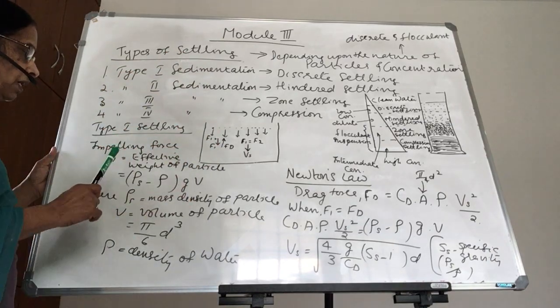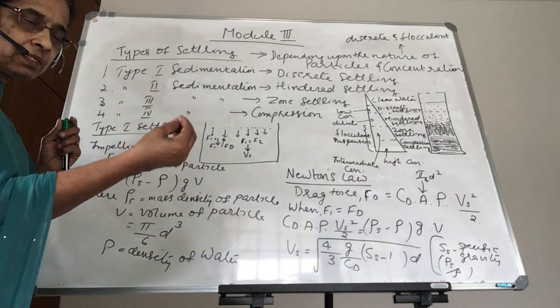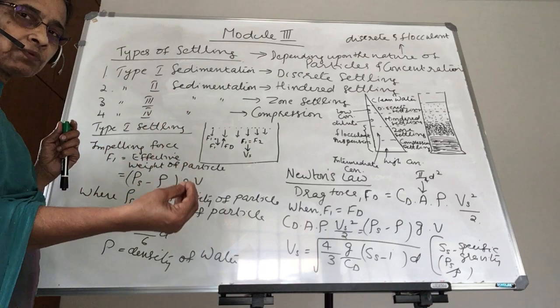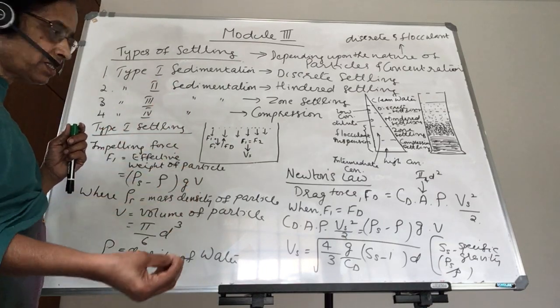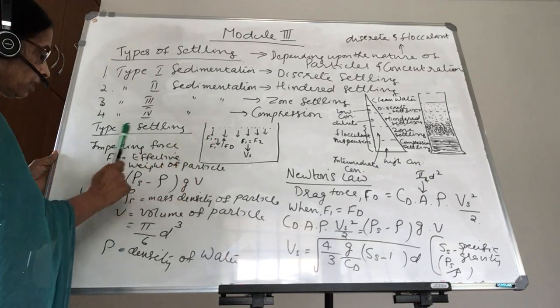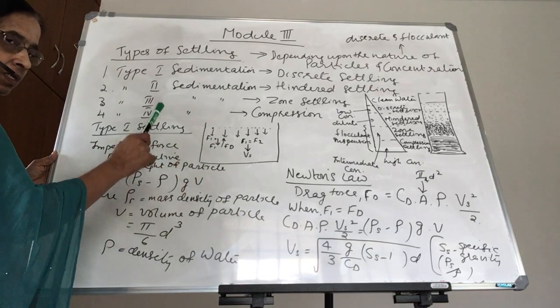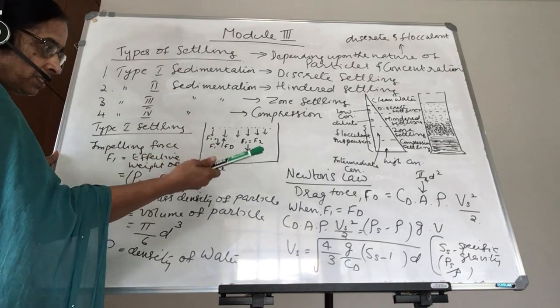In that condition, what will happen? First, we know the particle will try to settle down because of the acceleration due to gravity. Because of the acceleration due to gravity, the particle will try to settle down. That is the impelling force, the force acting over that particle, and it is moving down.